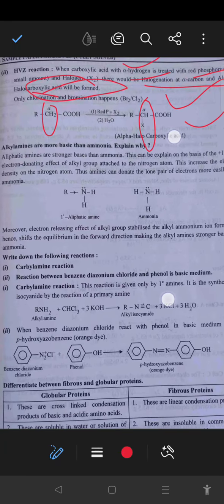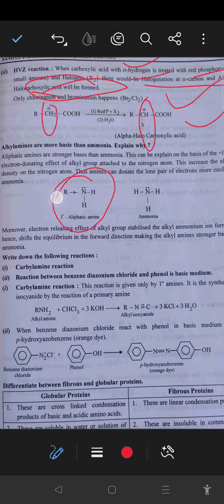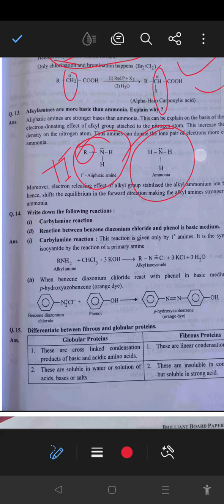Next है alkyl amine, that is more basic than ammonia. The reason is that basicity depends upon the number of electron pairs on the nitrogen. As an alkyl group is attached, that is a plus I effect. So as the plus I effect is shown by the R group, the more alkyl groups attached to the amine group, the more basic is its nature.